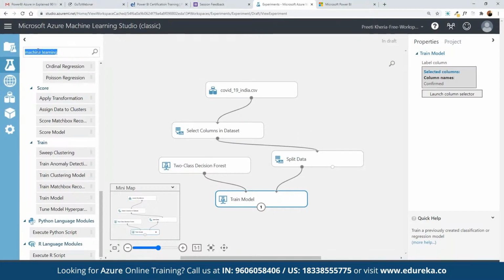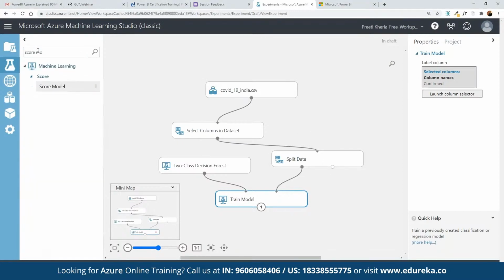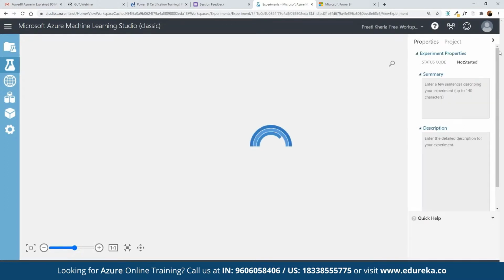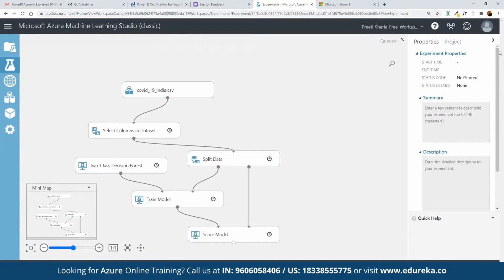So here we can search for score model. We can define the score model, and here we are going to test the score model along with the components that we want to integrate this with. And once we are done, we can simply run it to see. Now, if each and every step is correct, we will be able to see the entire model created one by one. That means currently each and every model statement is being executed one by one. And if there are no issues, it is going to be deployed automatically.